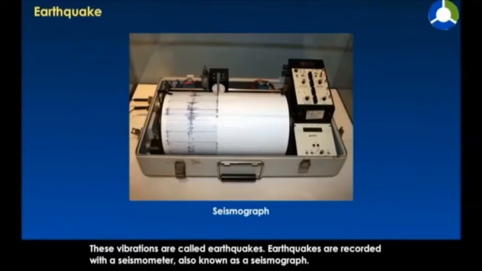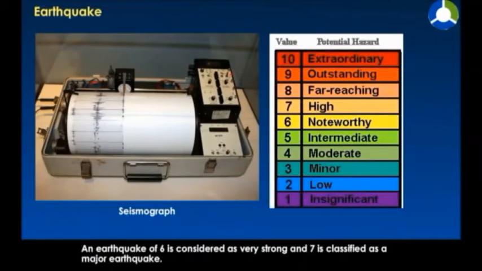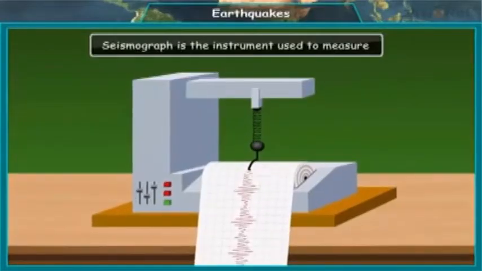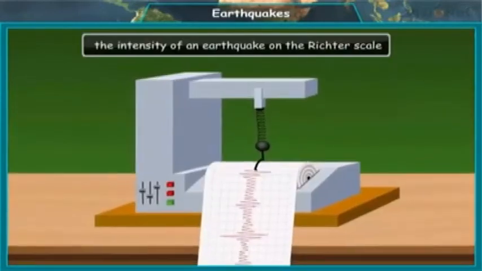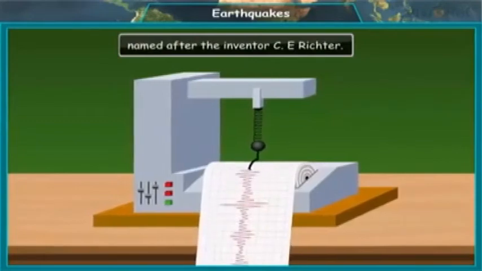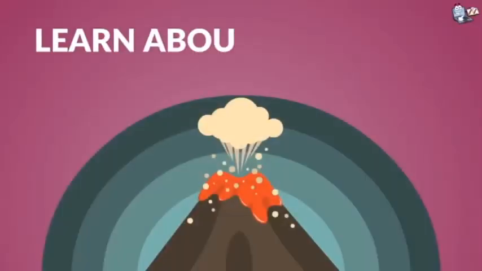These vibrations are called earthquakes, and they are recorded with a seismometer known as a seismograph, and the magnitude of an earthquake is measured on the Richter scale. An earthquake of 6 is considered very strong, and 7 is classified as a major earthquake. So this is a picture of a seismometer. A seismograph is the instrument used to measure the intensity of an earthquake on the Richter scale. So this is how it is measuring.